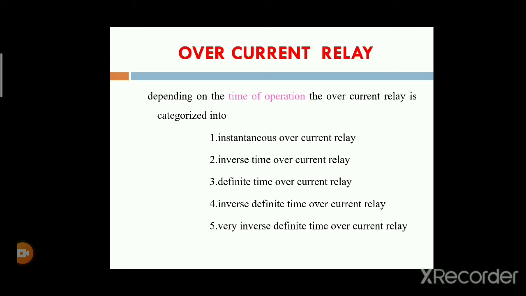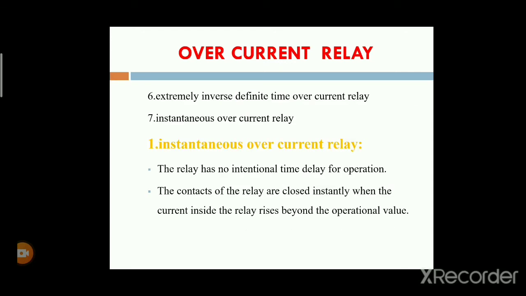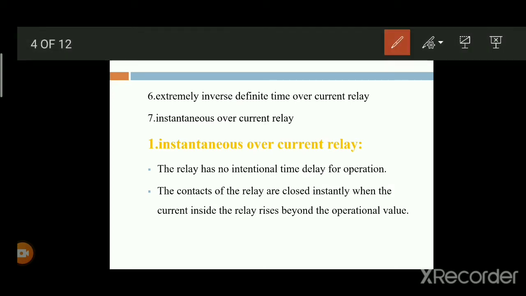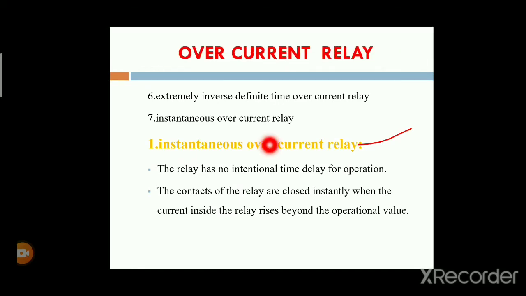Depending upon the time of operation, the overcurrent relays are classified into 7 types. In that, the first one is the instantaneous overcurrent relay. This is the first type of overcurrent relay. The relay has no internal time delay for operation.